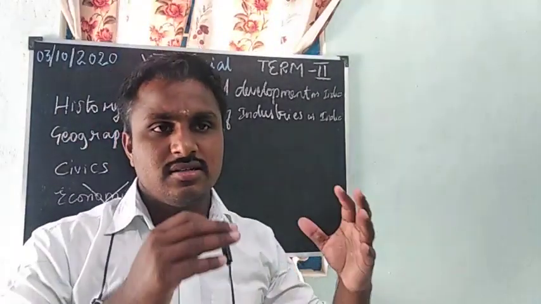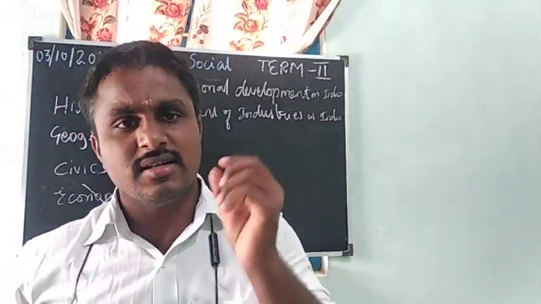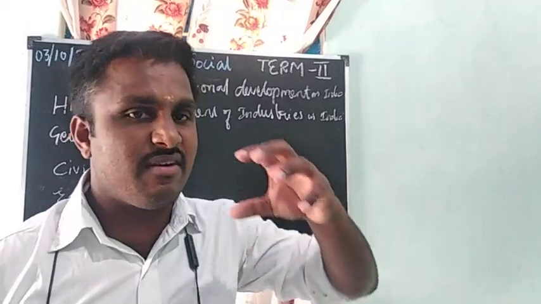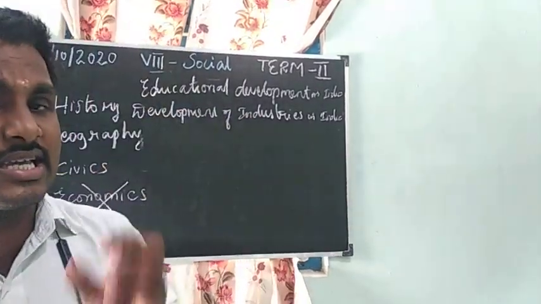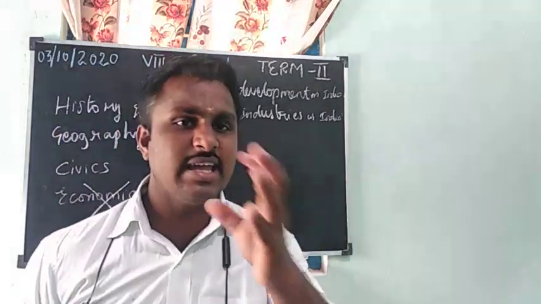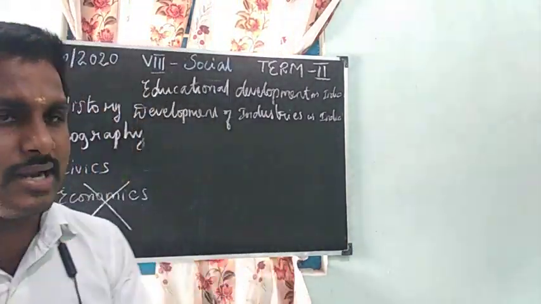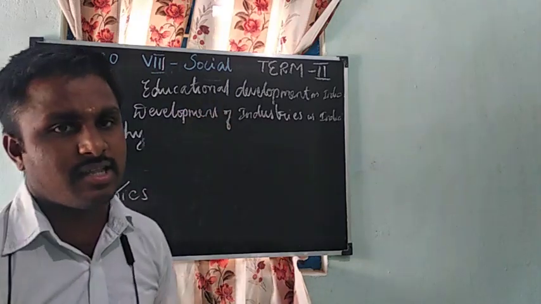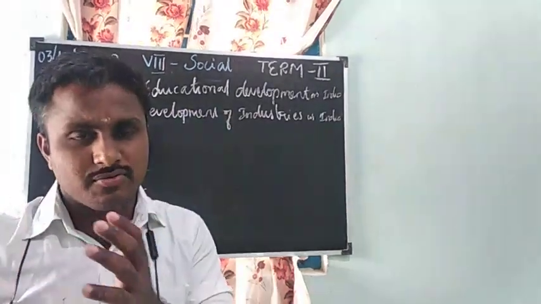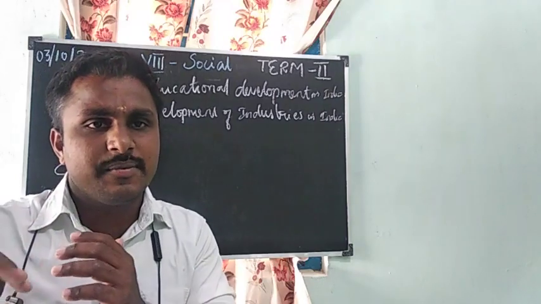When India got independence in 1947, our industries were very few. Later they gave importance to the 5-year plan, and they improved many industries in our country.